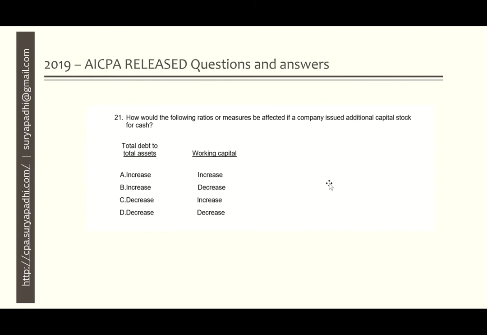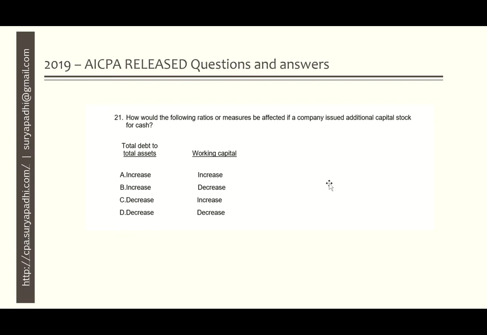Question number 21. How would the following ratios or measures be affected if a company issued additional capital stock for cash? Option A, increase in total debt to total asset, increase in working capital.